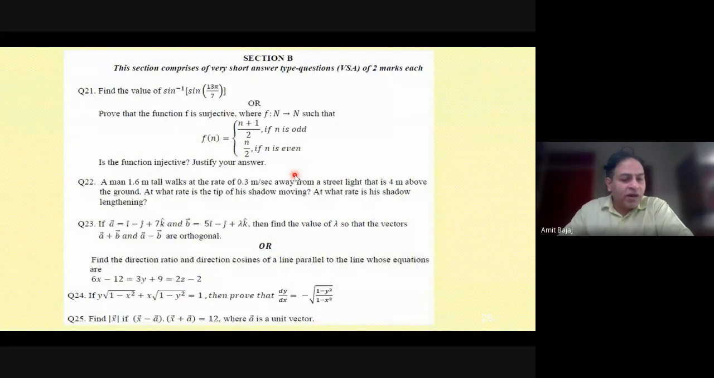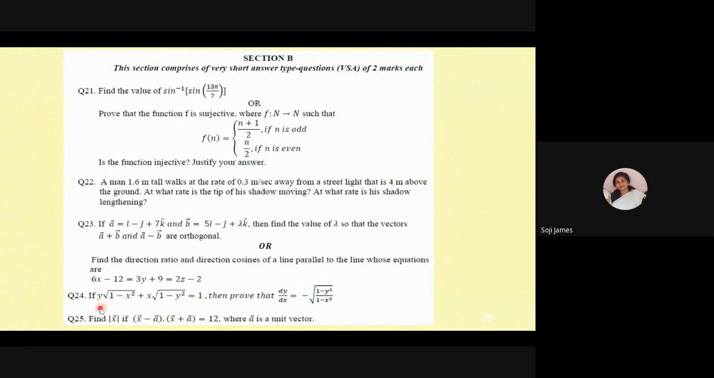Then we have these two marker questions. All are direct type of questions, but I would like to bring your attention to question number 24. If you check out this question, direct differentiation.